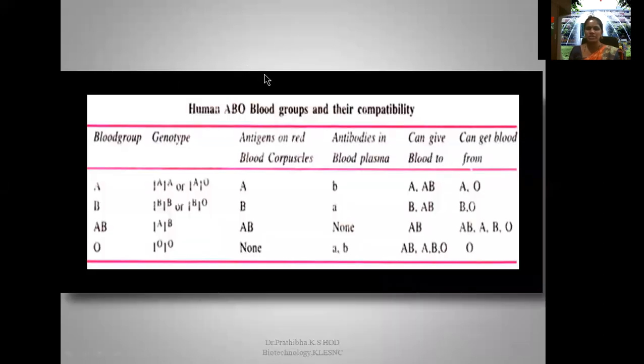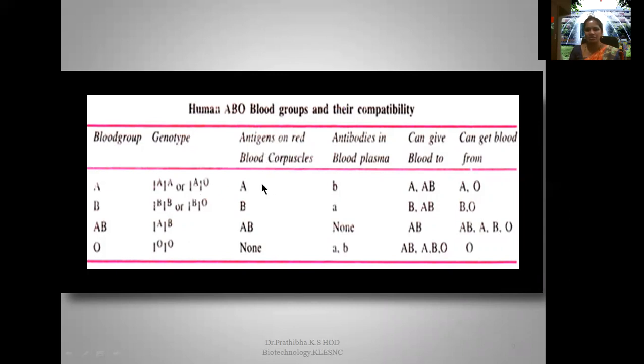Now let us go through the human ABO blood groups and their compatibility. A person with blood group A has the genotype IA IA or IA IO, homozygous and heterozygous, as can be seen here.